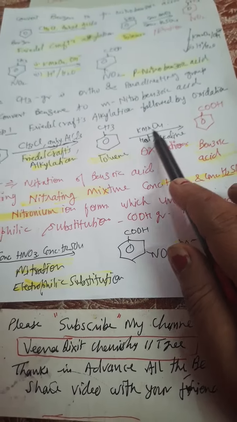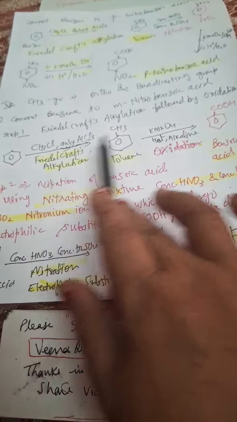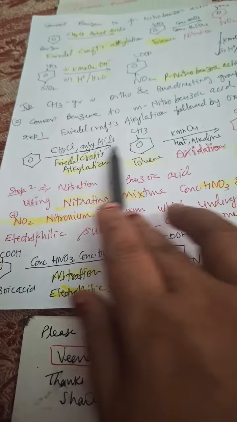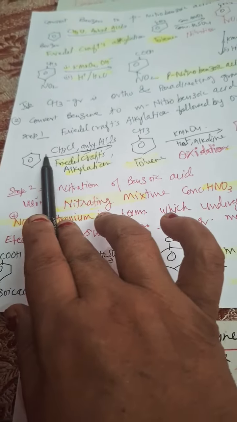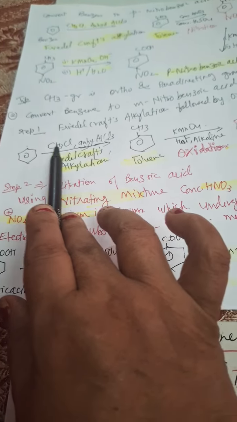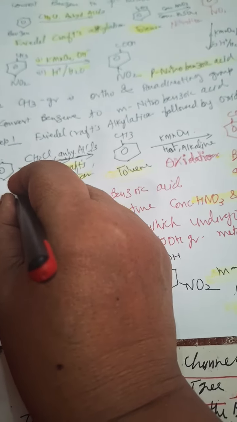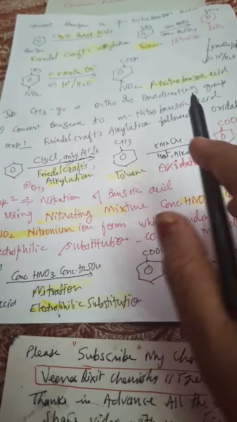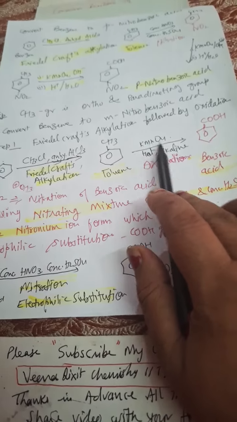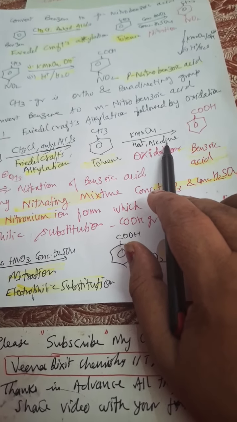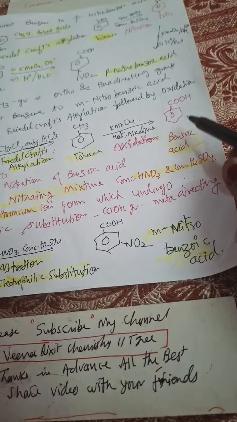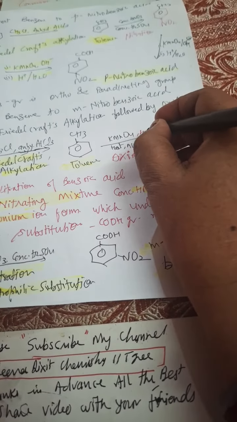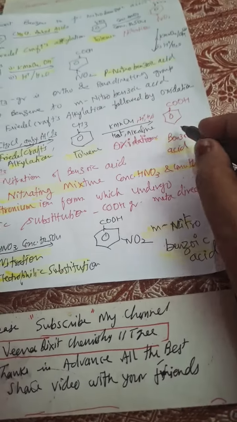So what we will do is the oxidation of CH3 first, in the second step. First step, Friedel-Crafts alkylation in the presence of anhydrous AlCl3: CH3Cl reacts with it and forms the CH3 positive methyl carbocation. This has a positive charge, so it will attack this position and we'll get toluene. Now we'll do oxidation here: hot KMnO4, H positive, H2O, and we'll get benzoic acid.